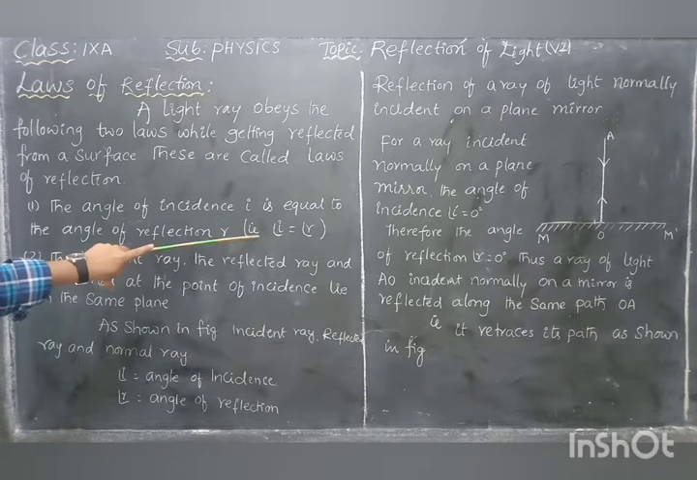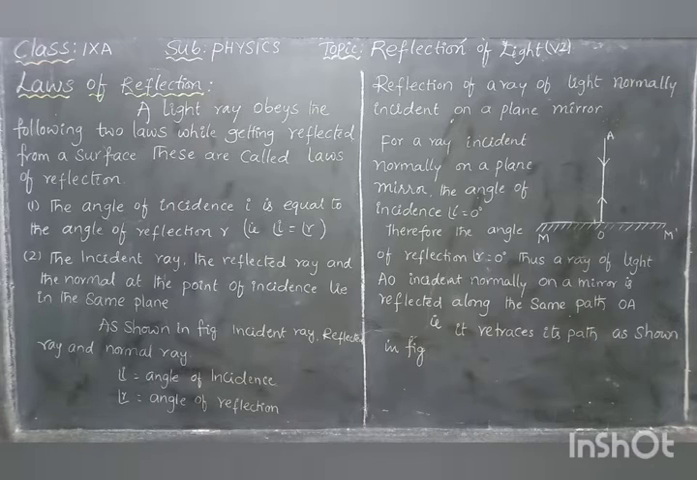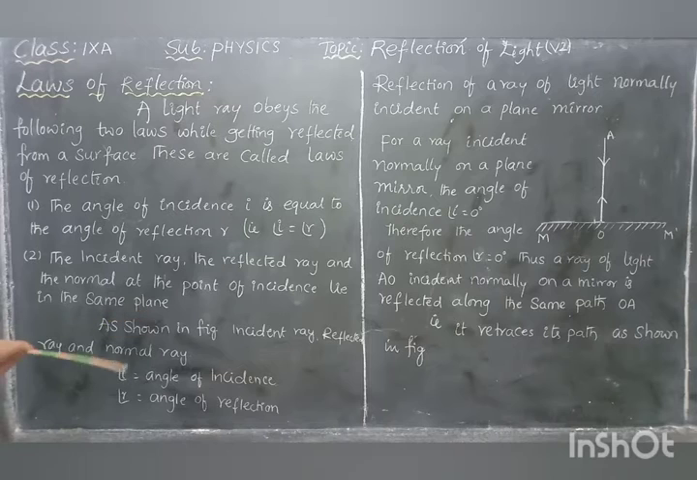The meaning of that is, the angle of incidence equals the angle of reflection. That is the first law of reflection. The incident ray, the reflected ray and the normal at the point of incidence lie in the same plane. This is the second law of reflection.